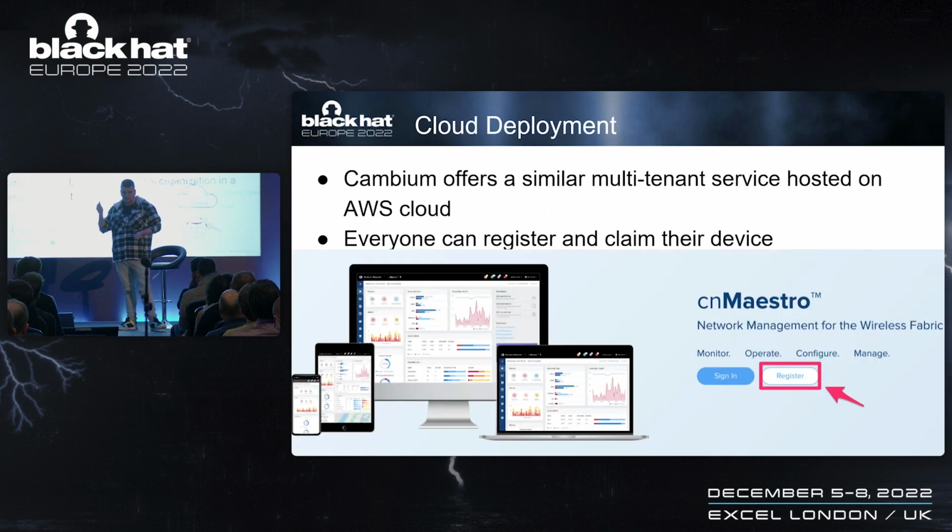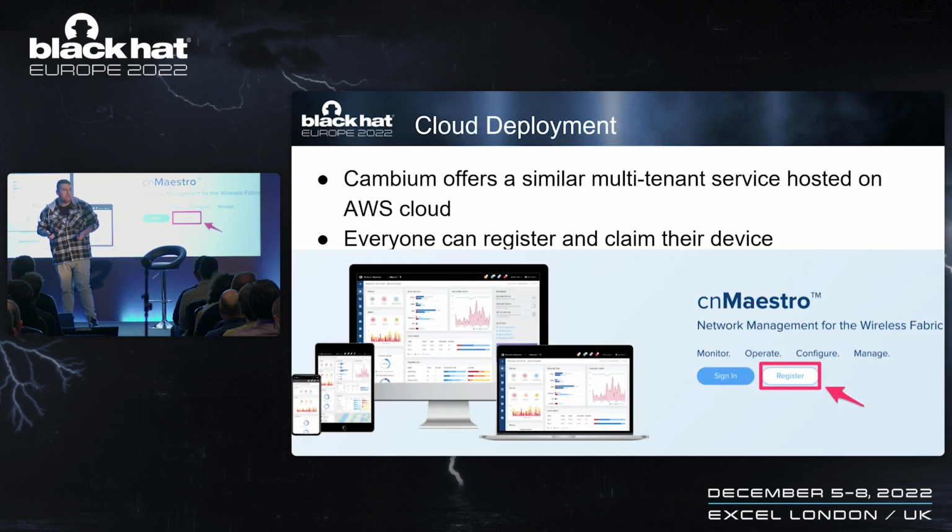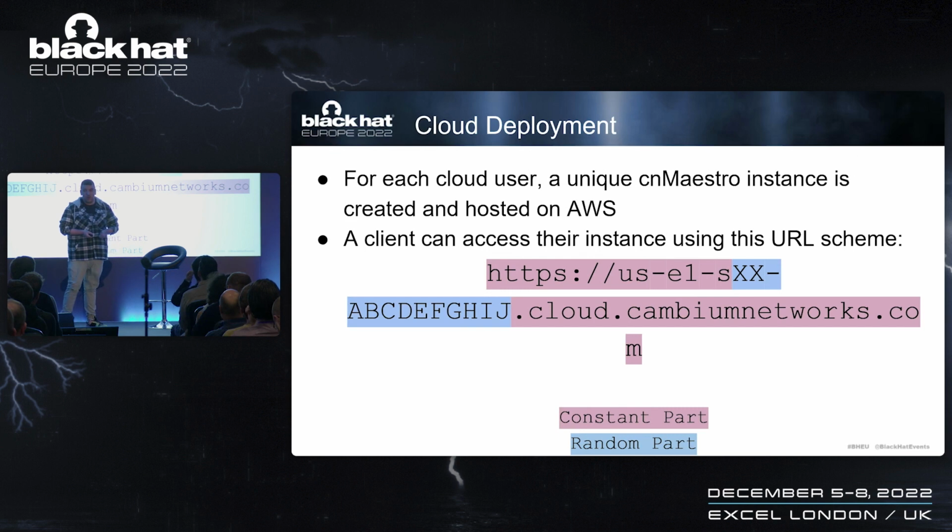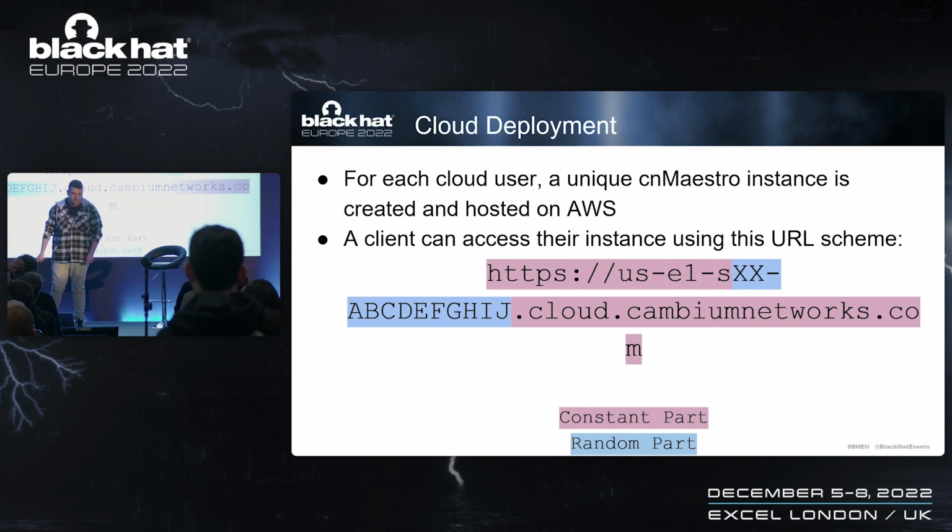And of course, luckily for us, when we went to Cambium's cloud, we noticed that we can register. We can just register freely, and that put the cost of entry to this research at 0, because we just registered. And when we registered, we noticed that a new, unique instance of CNMaestro was being set up, and we were able to access it through a unique GUID in a URL.